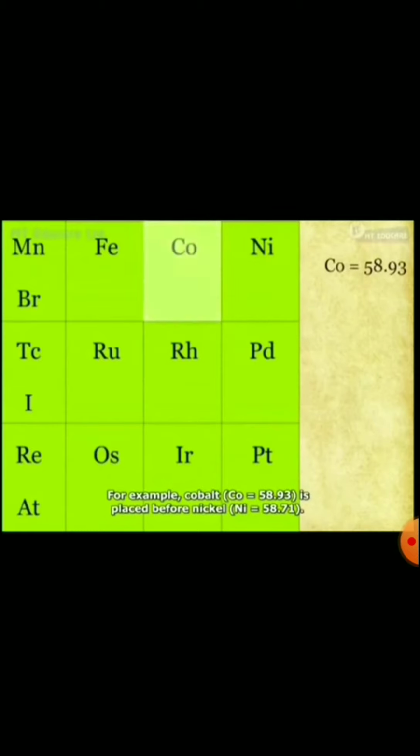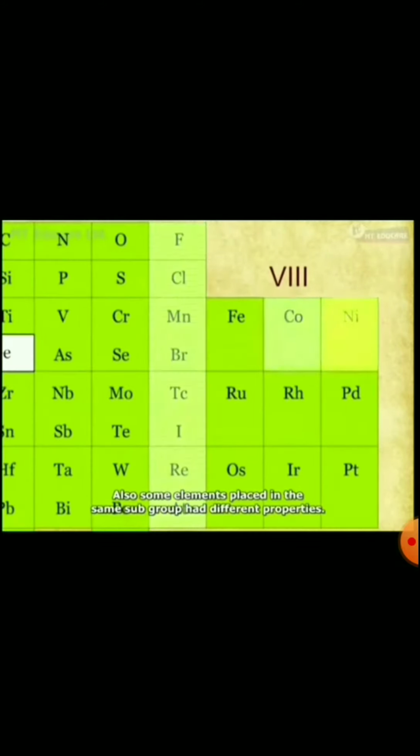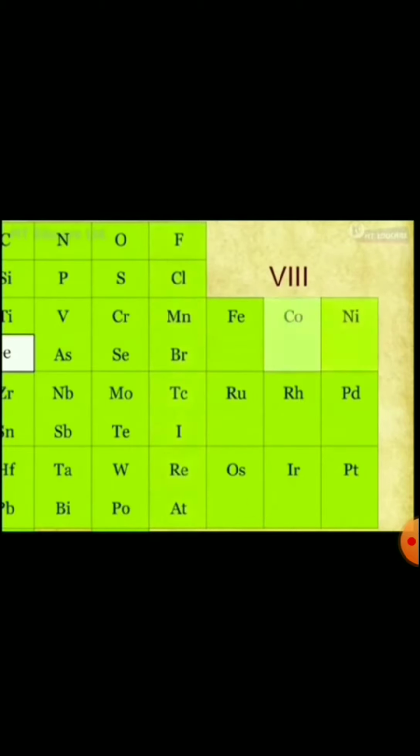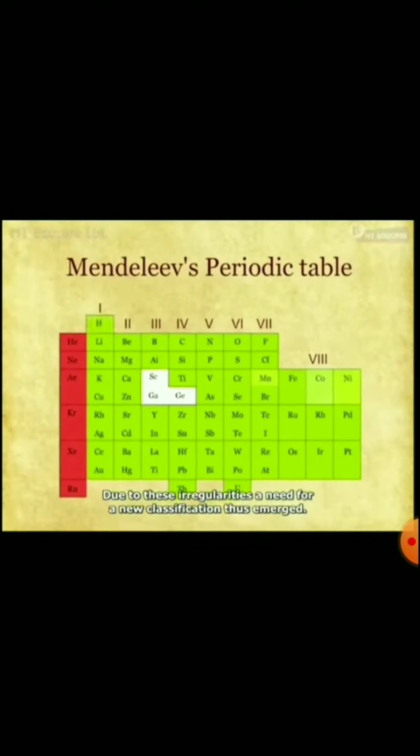For example, cobalt 58.93 is placed before nickel 58.71. Some elements placed in a subgroup had different properties. For example, manganese is placed with halogens. Also, there were no separate places for isotopes, though they have different masses.